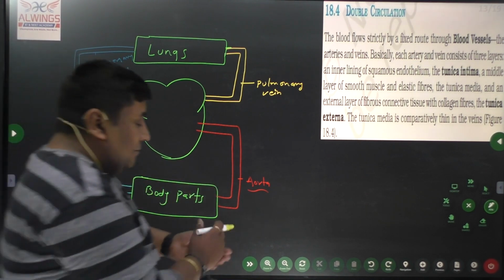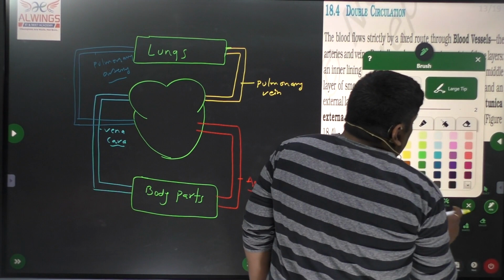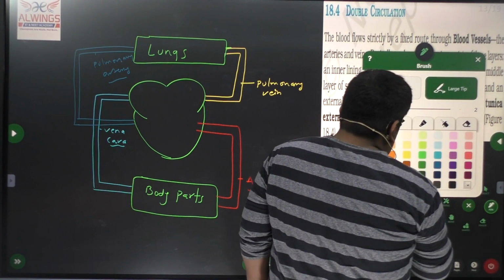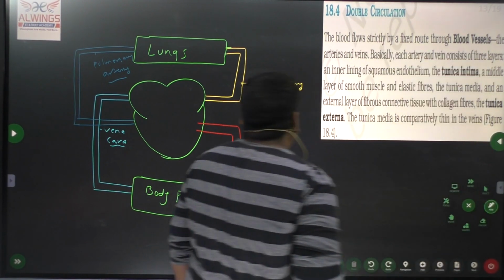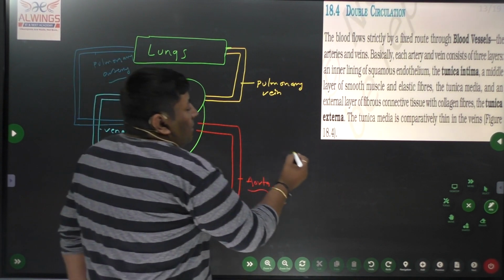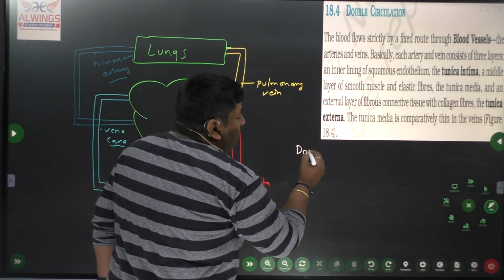So here we find two sets of arteries and veins. So this is double circulation.